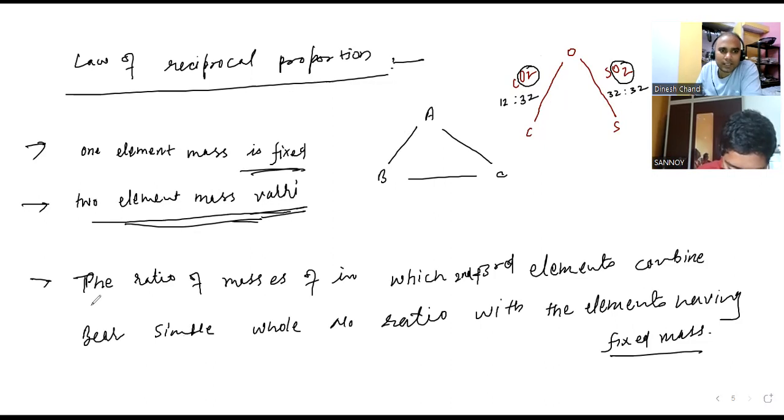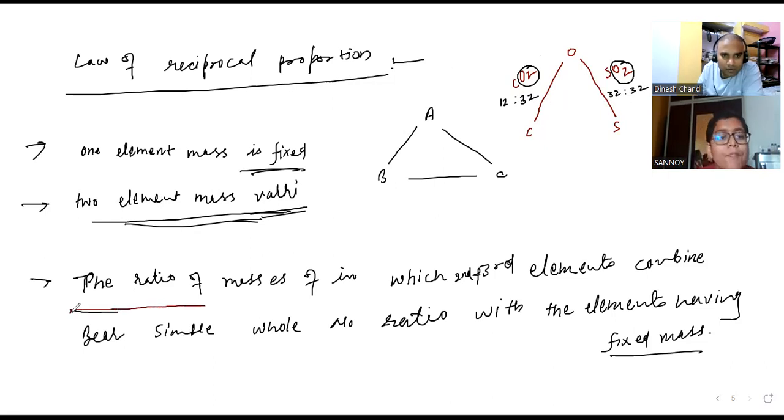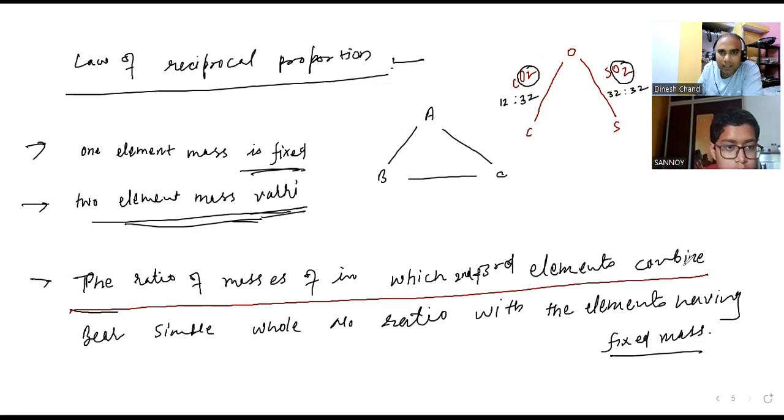Now read out the statement. The ratio of mass in which the second and third elements combine. So these two elements combine together. What is it going to give? CS2.